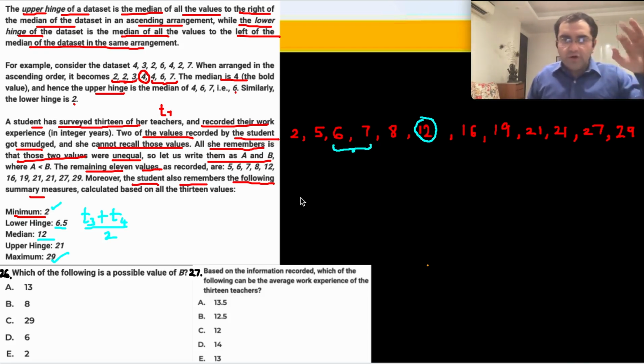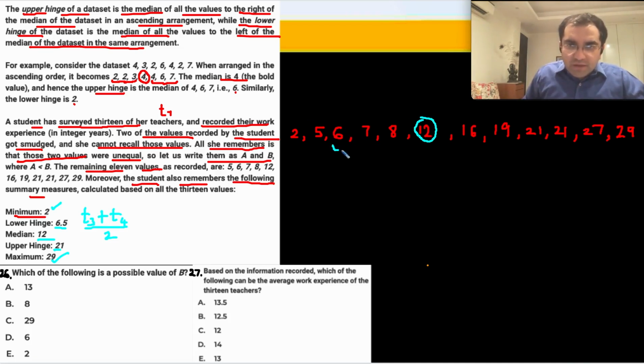This is already 6.5. The upper hinge is 21, right? So that means इनका median. ये तो already 21 है. So no issues over here. The lower hinge is 6.5. It's already valid. Nothing to be touched over here.